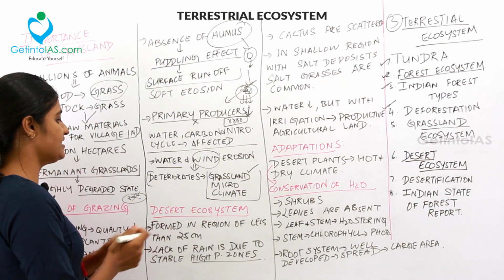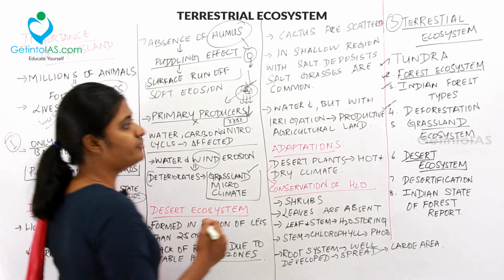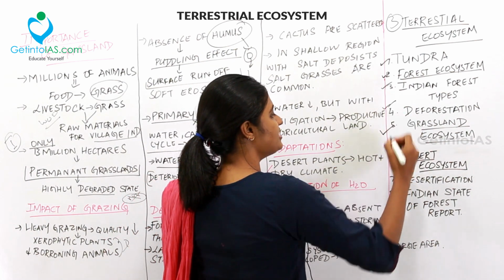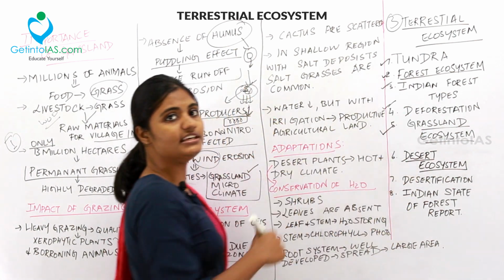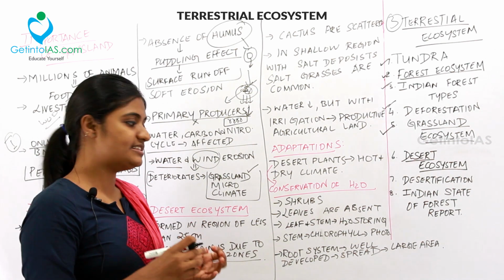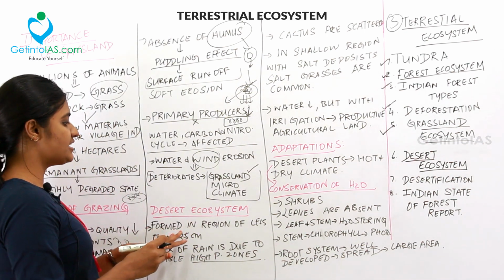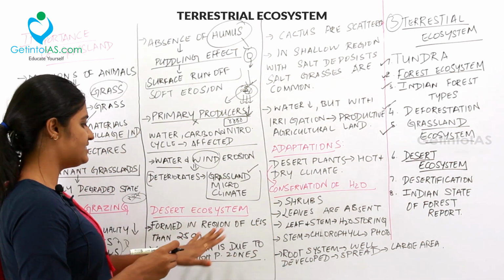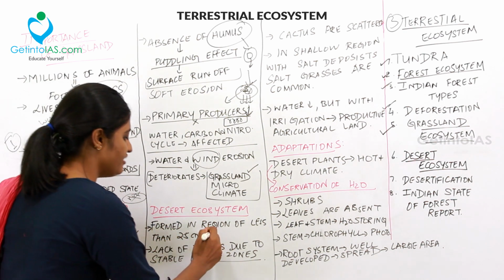And then the next thing is the desert ecosystem. So we are done with the grassland ecosystem. Let's move to the desert ecosystem. So what is a desert? A desert is something that is formed in a region of less than 25 centimeters of rainfall.